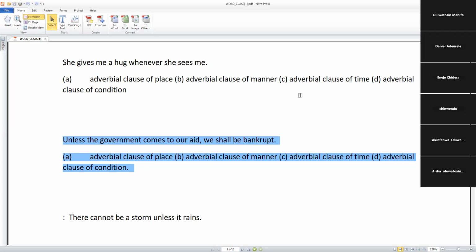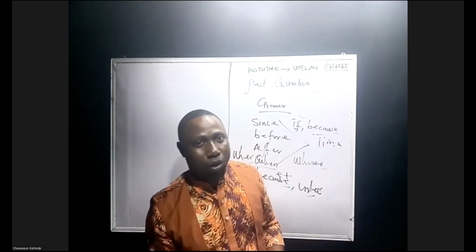A clause is a group of words that form part of a sentence and contains a finite verb. It is a group of words that can make a complete sentence, or sometimes make part of a sentence, but there will still be a clause in it. Are you getting it? That is why we have the two types: main and subordinate, which you also call independent and dependent clauses.